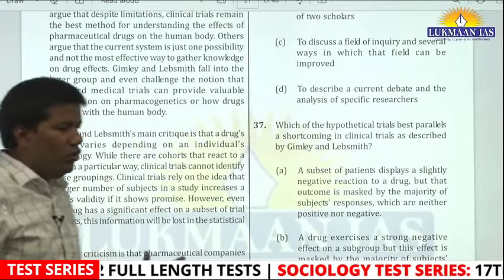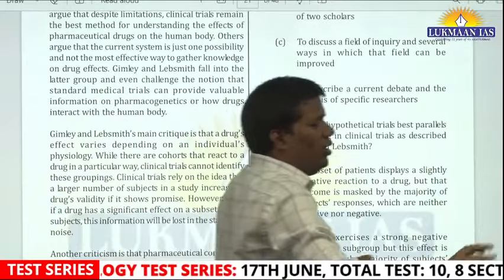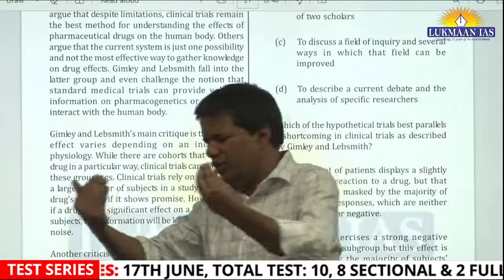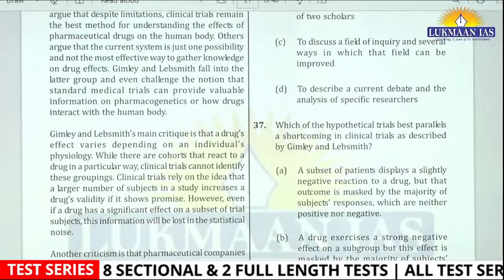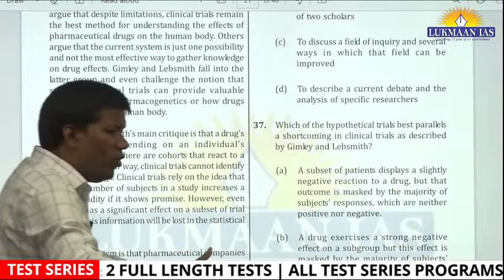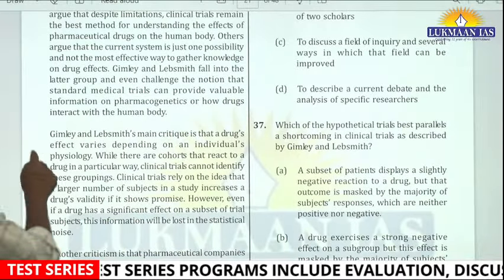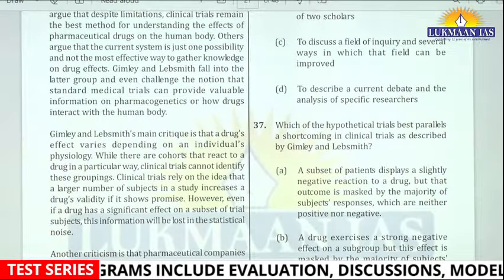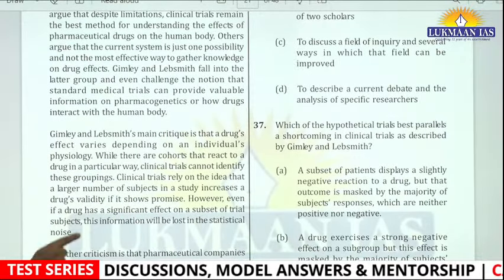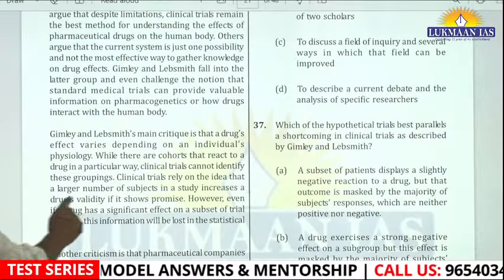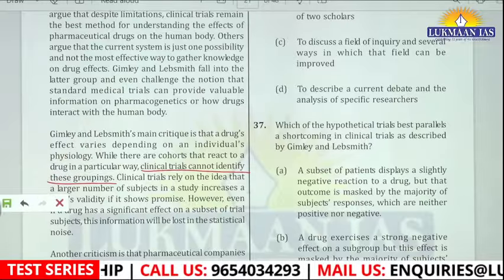See, इसमें क्या होता है कि medical trials में क्या होता है? You take a population, right? उस पर drug का testing किया, you say, okay, इतने लोगों को फायदा हो रहा है, then you will say, okay, this drug is fine. But again, now they are going to statistics. What they are saying, like even if you take a population, within that population there are people of different physiology. So Gimli and Lab are talking about that. While there are cohorts that react to a drug in a particular way, clinical trials cannot identify, this is the key line, cannot identify these subgroupings. This is the contention of Gimli and Lab.